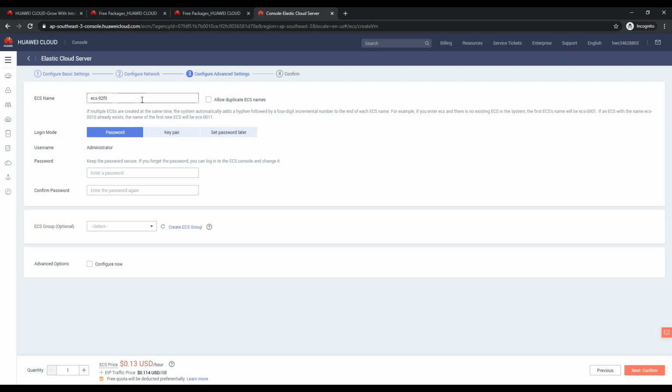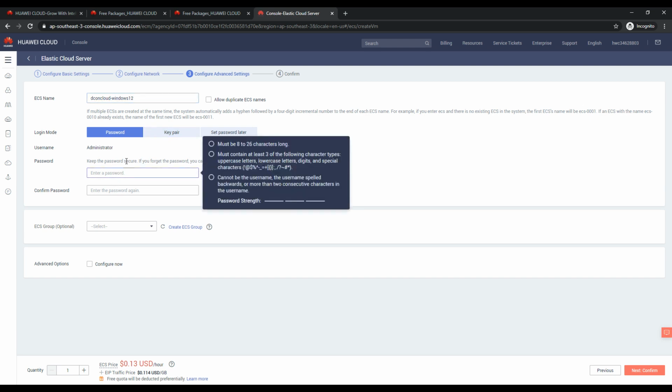Again it is asking what name we want. I want DC on cloud Windows. It has 2012, and as it's a Windows one, I want to give my super secret password here.